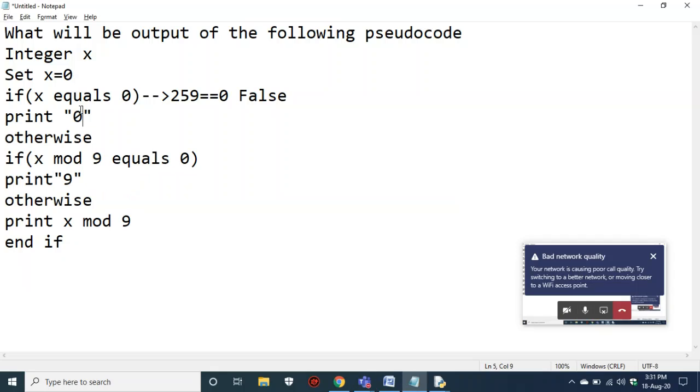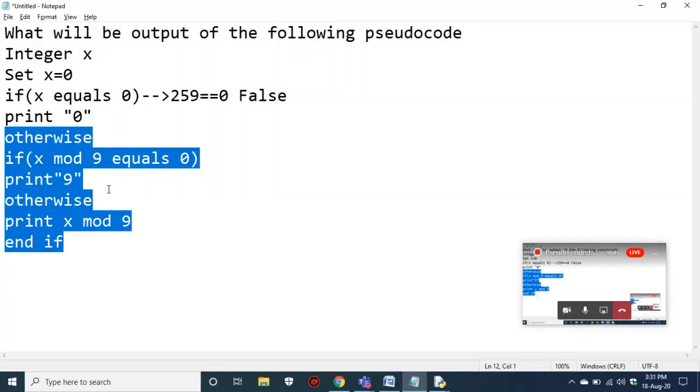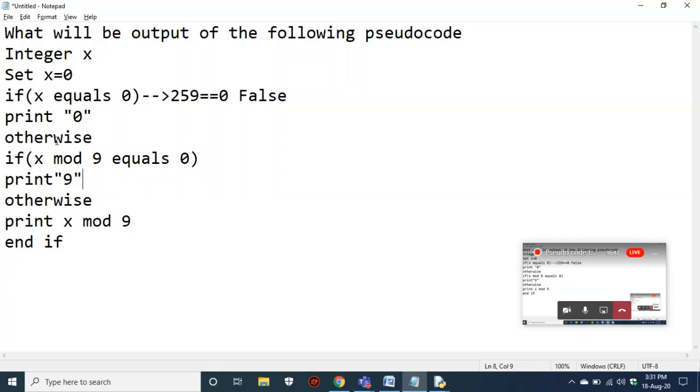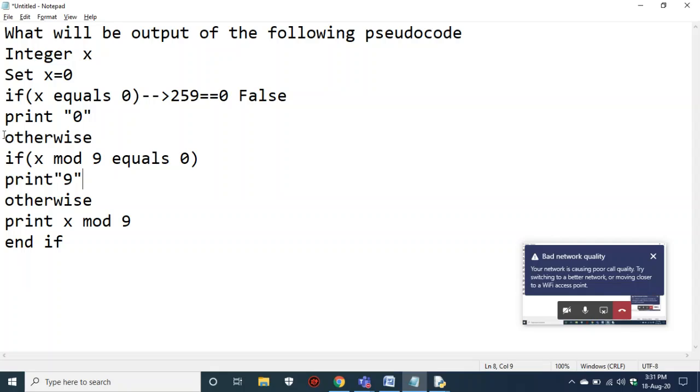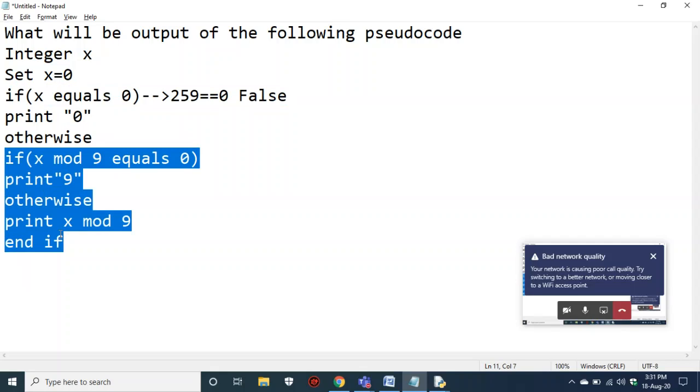Now this if will be executed, and it doesn't check all the remaining statements, because they have been written in elif. How do we know? Because the word "otherwise" is mentioned. That means if the first if is false, then execute the remaining; otherwise, don't execute them.